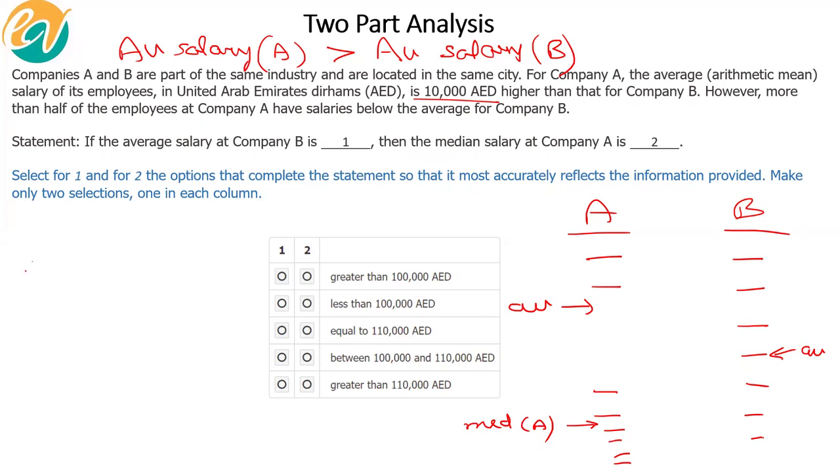So average for company B is clearly greater than the median for company A. So from this relationship that we have, what do you guys think? If the average at company B is dash, then the median at company A is dash. What do you think about this?